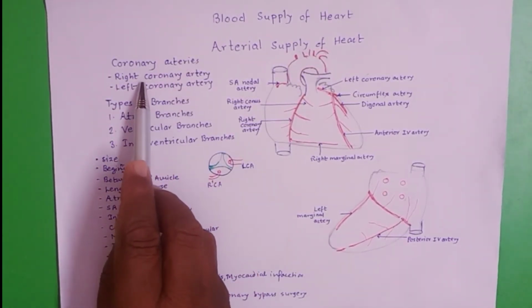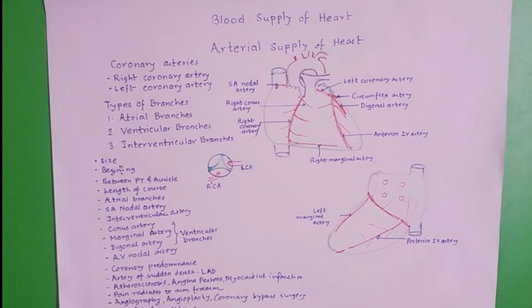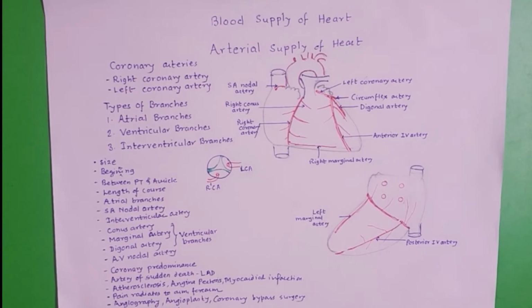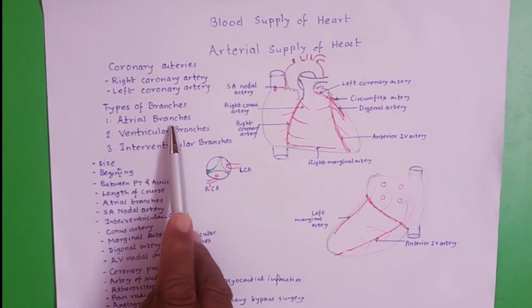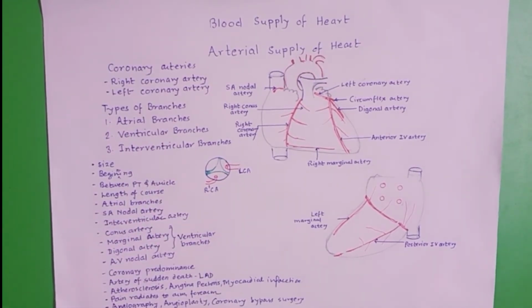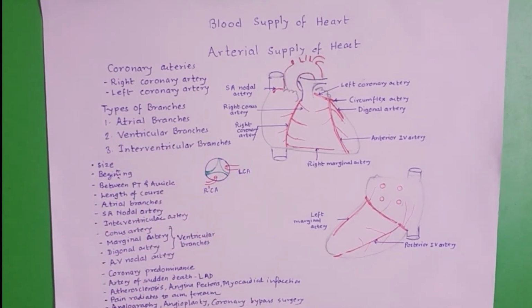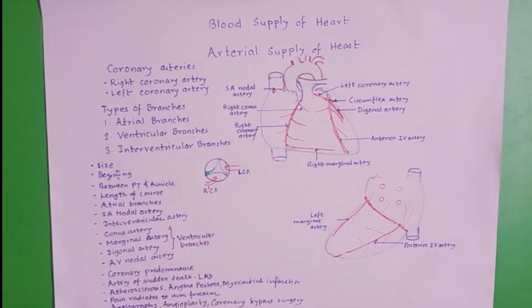They are two, right coronary and left coronary. They are branches of the ascending aorta, and these coronary arteries supply the various parts of heart. These arteries give three types of branches. Atrial branches, they supply the atria. Ventricular branches supply the ventricles, and the third type of branches are the interventricular branches, which supply the interventricular septum.